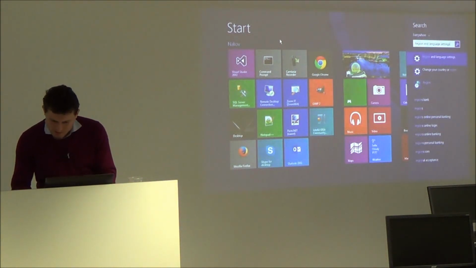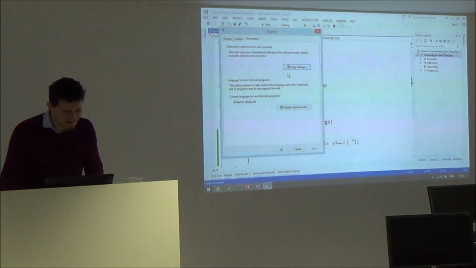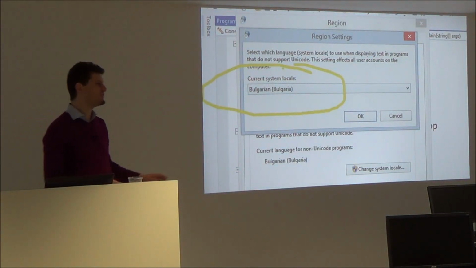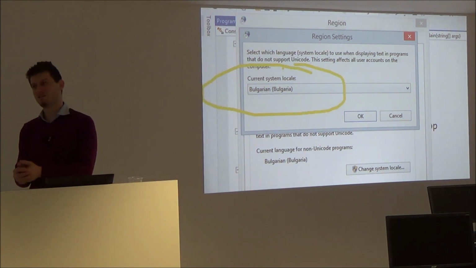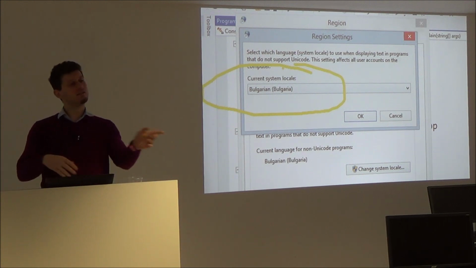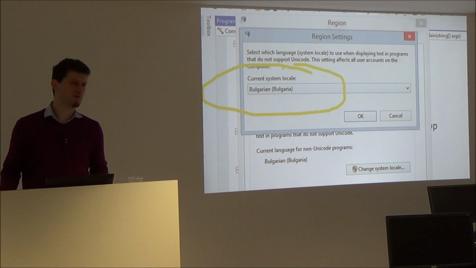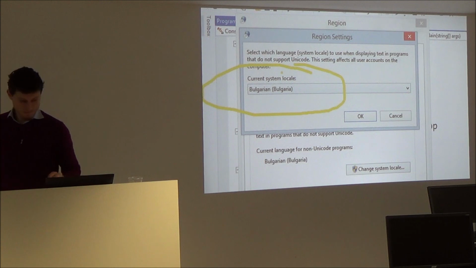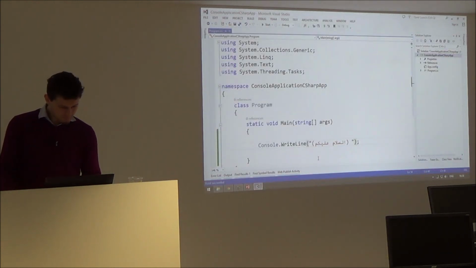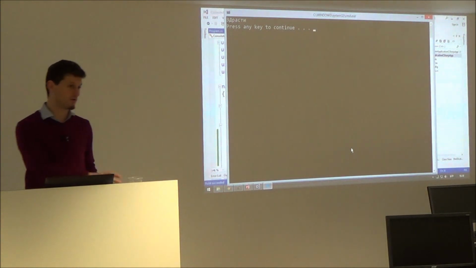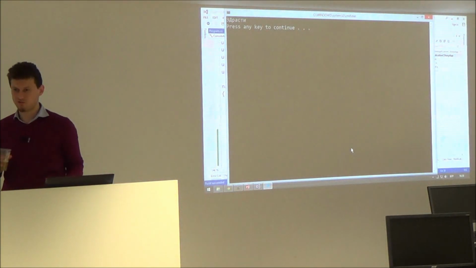regional settings, region, and here the system locale, I have chosen Bulgaria. This says, please, for letters in the console, use Latin alphabet and at the same time Cyrillic alphabet. The code page Windows 1251, Cyrillic Windows. That's why things like Zdrasty will work on my laptop and probably will not work on your laptop, because most people don't know this option, this check.